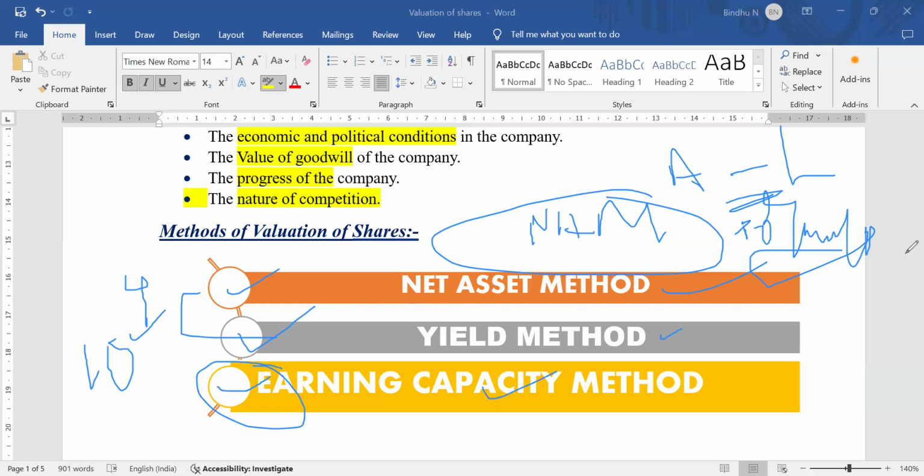In this class, we are going to learn about the first concept, that is the net asset method.